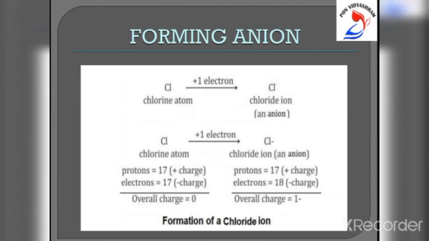Due to more electrons than protons, an anion has a negative charge on it. For example, we can take chlorine atom, Cl. Chlorine atom contains an equal number of protons and electrons, 17 each. So it is electrically neutral.